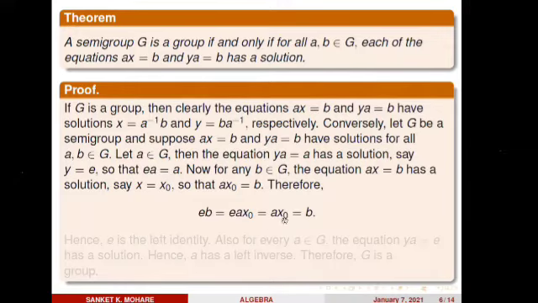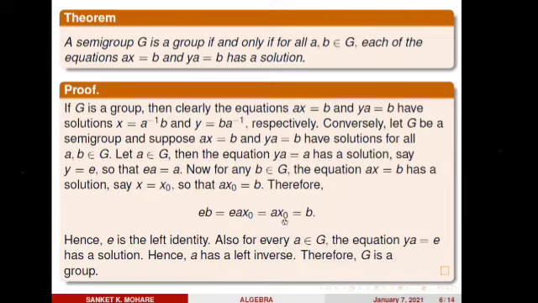But ax naught is equal to b again. So eb is equal to b. Hence e is the left identity. So here I proved e is the left identity. In a similar fashion, we can prove that e is the right identity.